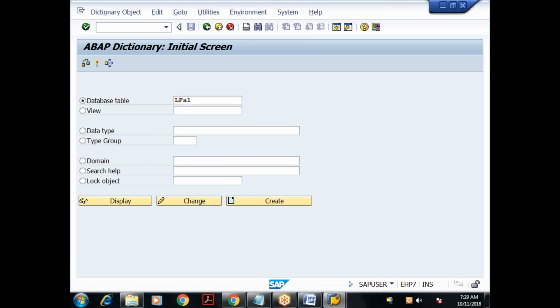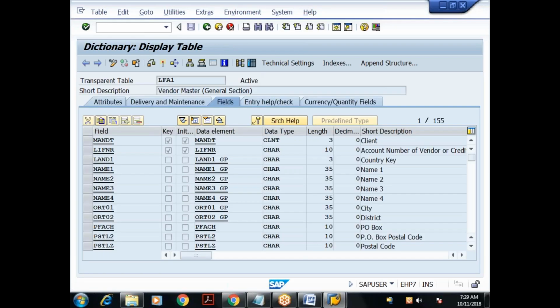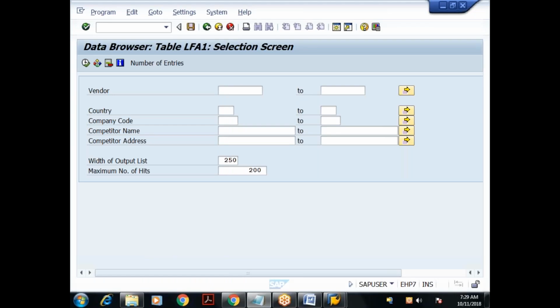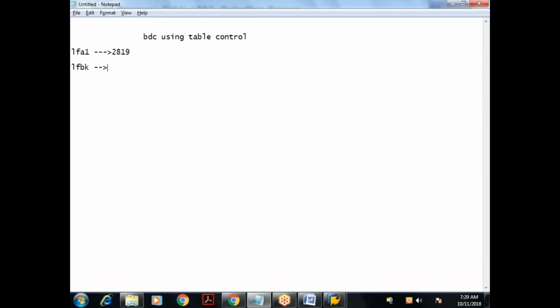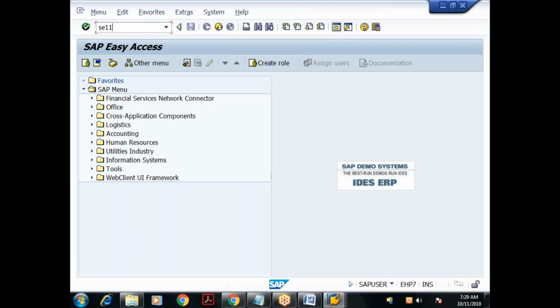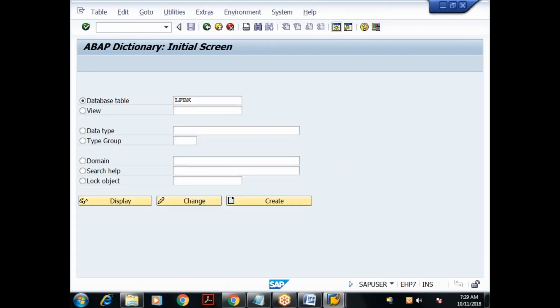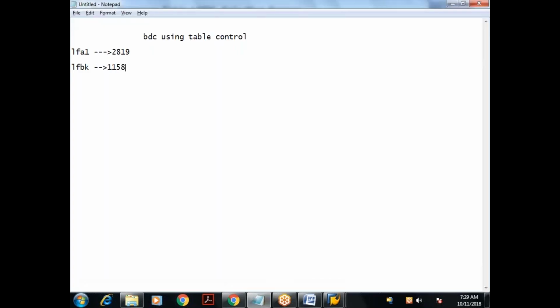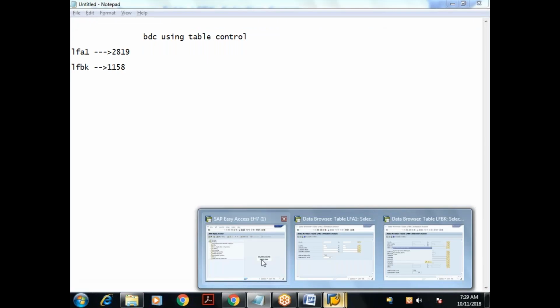Let me go to the LFA1 table. Let's see how many records are there in this table, LFA1, and what is the other table? LFBK. Okay, done. So how many entries are there? 2819 records are there in LFA1. Let me check the LFBK table, vendor master bank details. Number of entries are 1158.